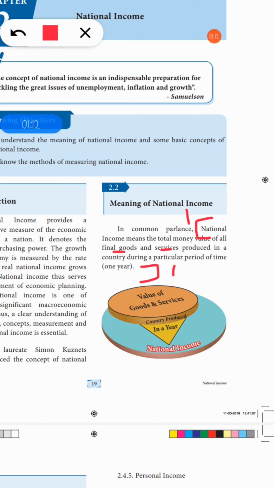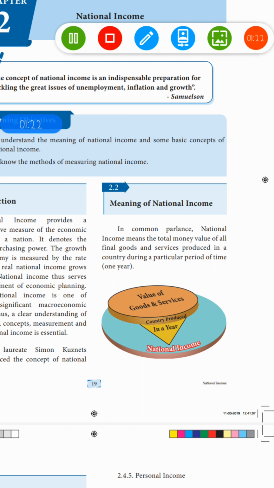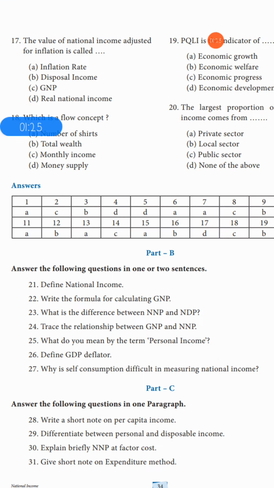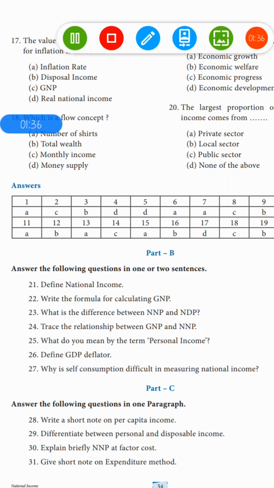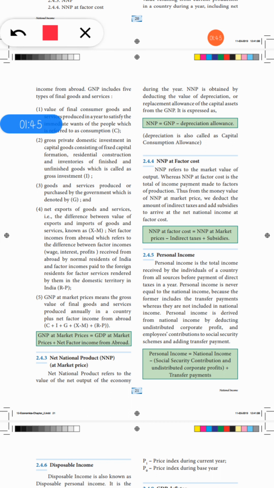Your next question is: write the formula for calculating GNP. Your second question's answer is on page number 21, so take page number 21. The answer is given here for your second question, that is C plus I plus G. This is your second question's answer, only this much.